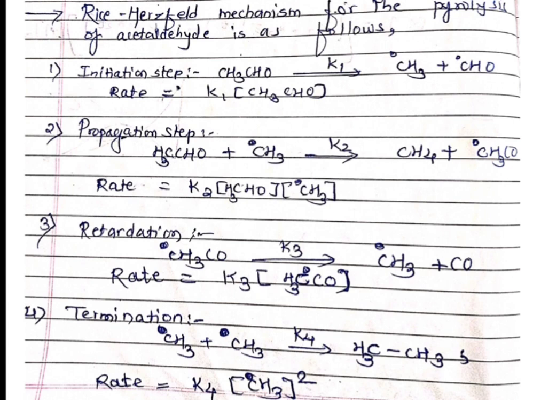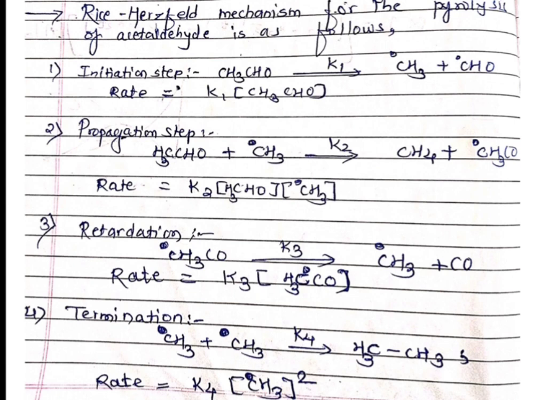The next step is the propagation step. Here the acetaldehyde is already present in the system, and due to initiation, free radicals are also in the system. The acetaldehyde reacts with the CH3 free radical, and again there is a formation of CH4 plus CO. Again we write the rate of the reaction.